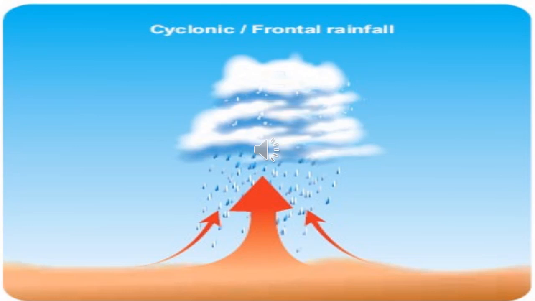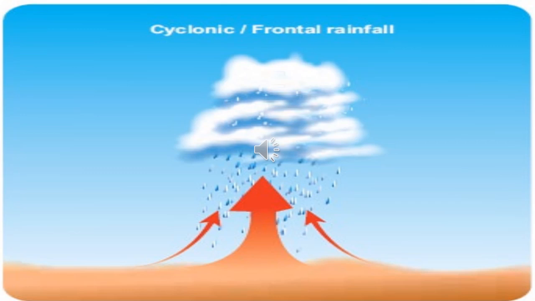Adiabatic means a process in which heat does not enter or leave the concerned area. Because of this cooling process, the air masses converge and move upwards.